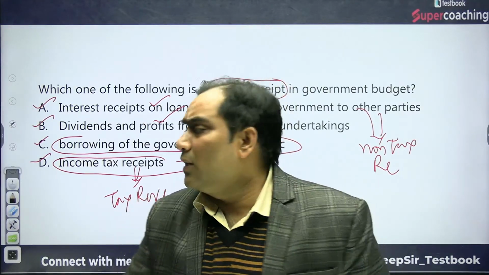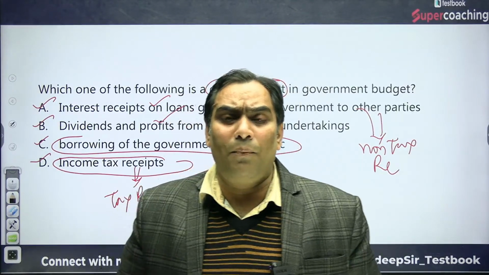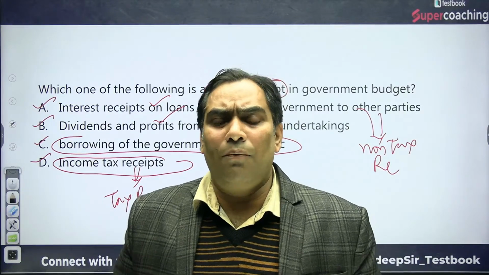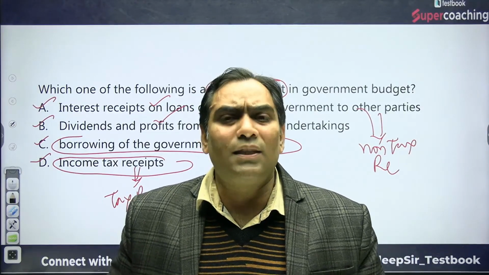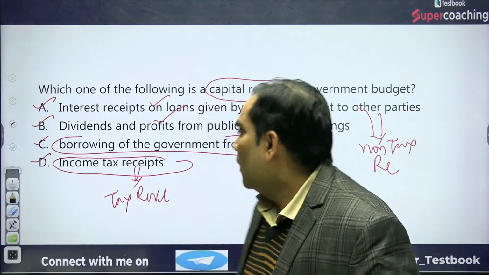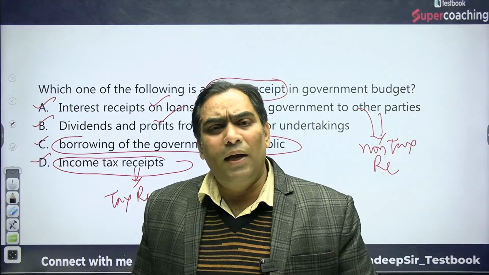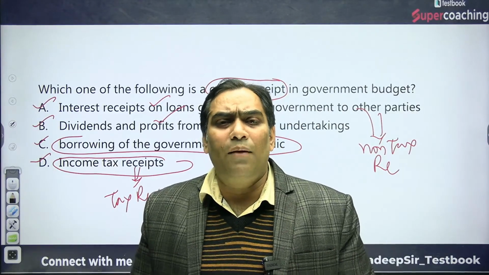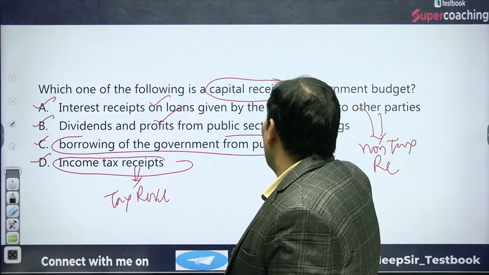If the government takes borrowings from the public through National Saving Certificate, Kisan Vikas Patra, etc., then government is getting funds, but its liability to pay in future is going to increase. That's why it will be part of capital receipts.